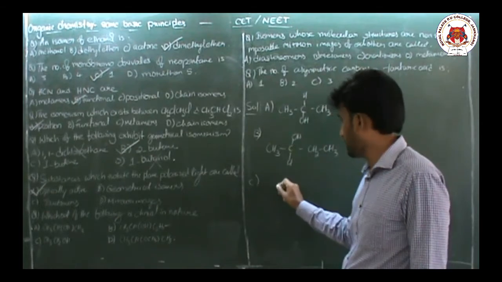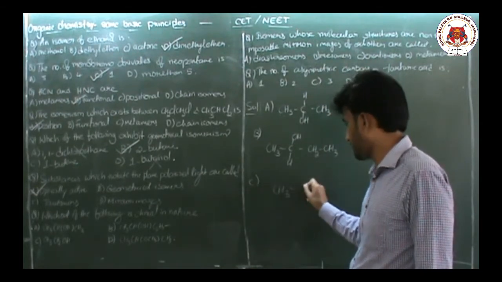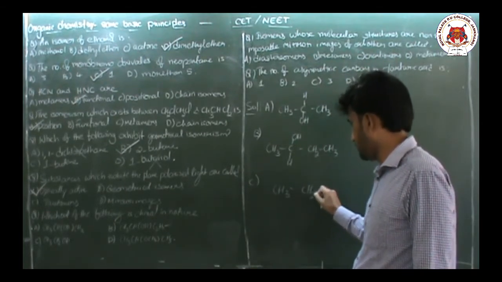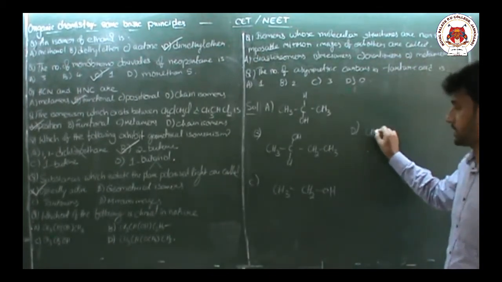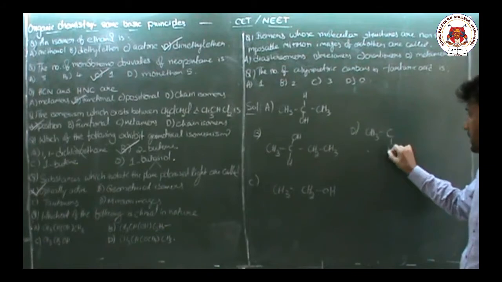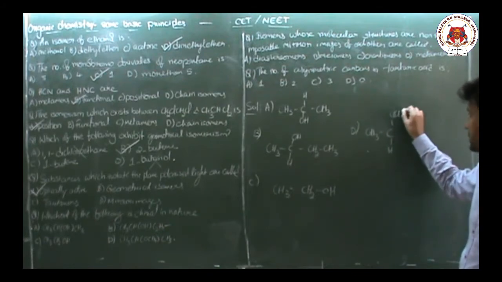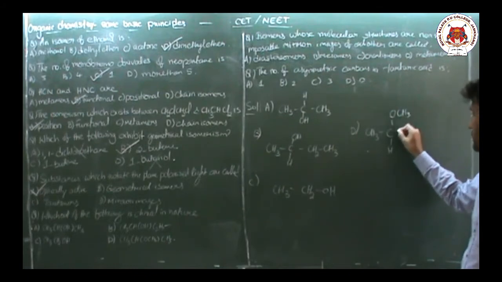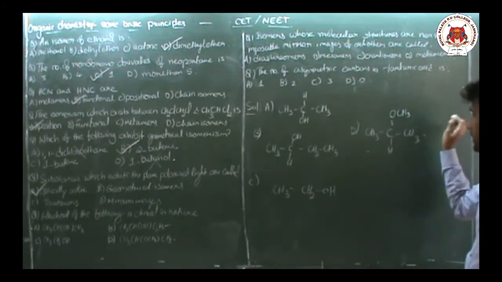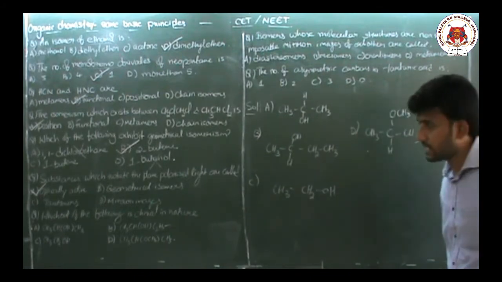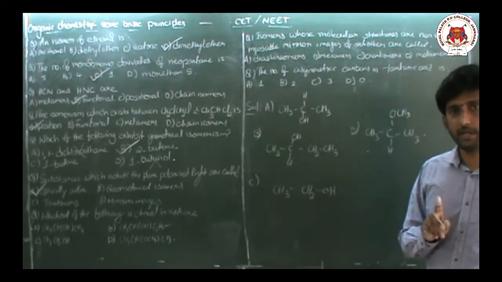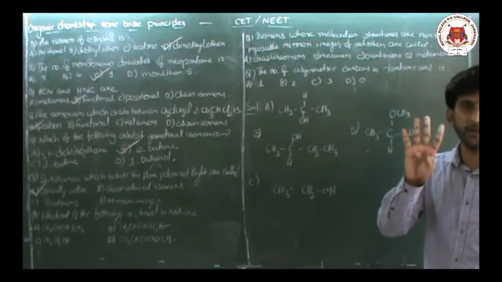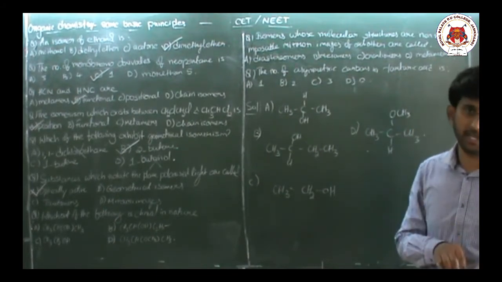Option C is CH3, CH2, OH. Option D is CH3, CH, OCH3, OCH3, CH3. Now, what is chiral meaning? If any carbon atom contains 4 different groups on it, then it is called chiral.